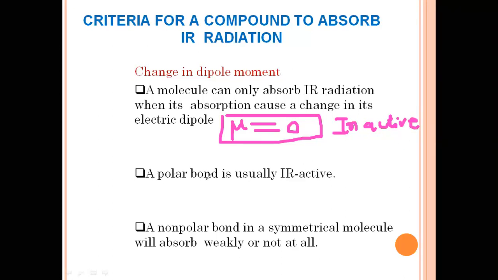There must be a polar bond in the molecule. A polar bond is usually IR active, so if the molecule has polarity, it will be IR active. A non-polar bond in a symmetrical molecule will absorb very weakly, negligibly, or not at all.